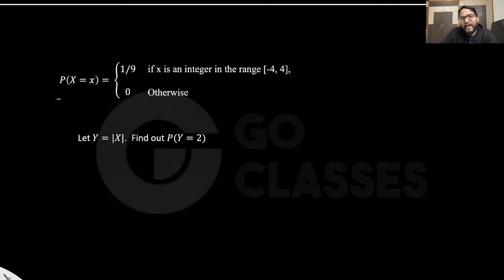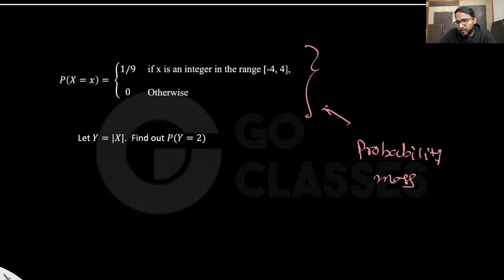Suppose they say probability of x equal to, generally you write probability of x equal to 1, 2, 3, or maybe you can write k in general, or maybe you can write small x also, right? It does not matter. So basically this thing, whatever I've just given to you, is called the probability mass function. Probability mass function means that you have the mass, a probability mass of every value, which means for every value you know what's going to happen, which means if I just say what is the probability